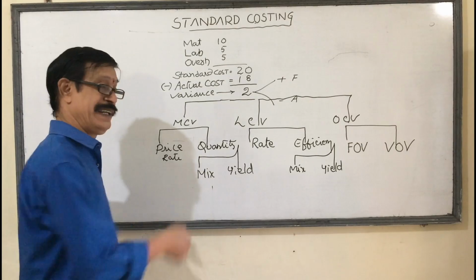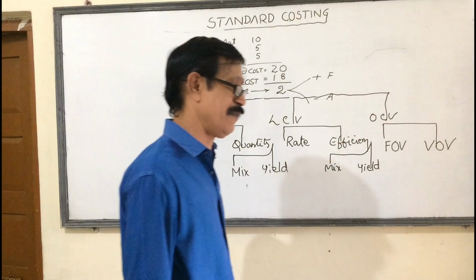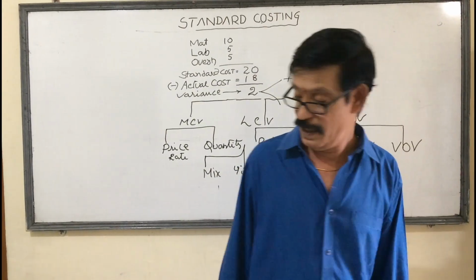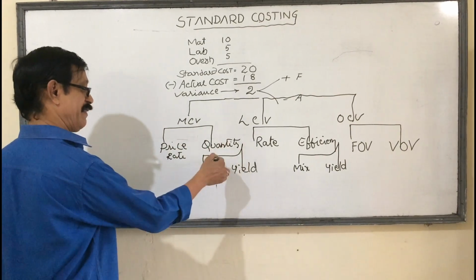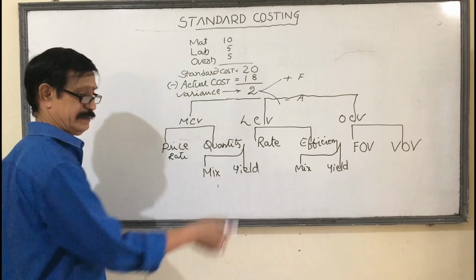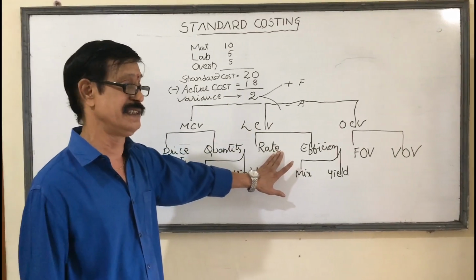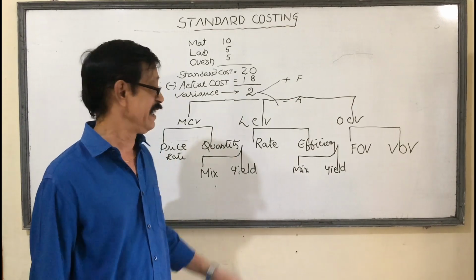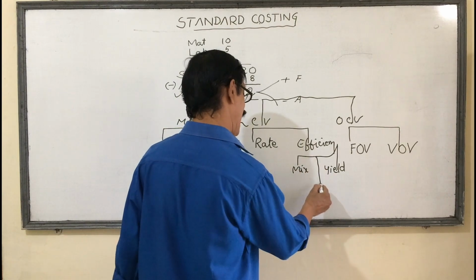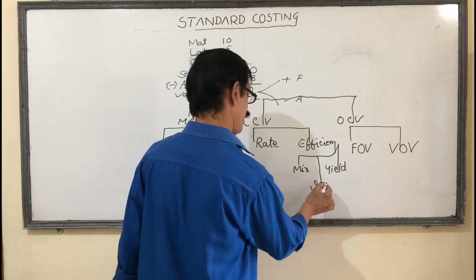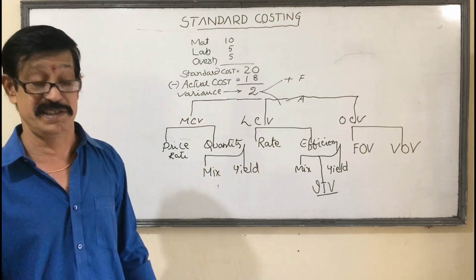Maybe because of material cost variance, or because of labor cost variance, or because of overhead cost variance. Material cost variance again, 2 types, price and quantity. Quantity variance again, 2 types, mix and yield. Next, labor cost variance also 2 types: labor rate variance and efficiency variance. Efficiency variance again 2 types, mix and yield, or sometimes there may be idle time variance. Idle time: normal idle time, abnormal idle time.